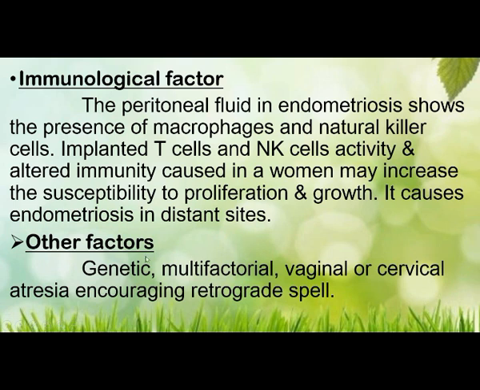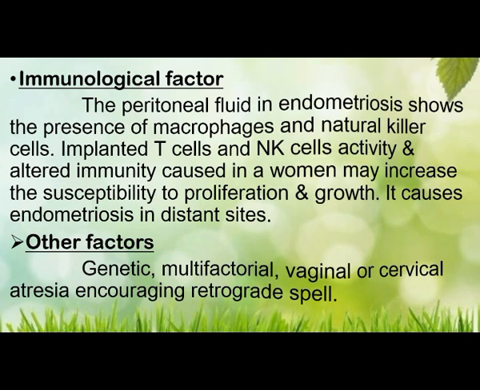Next are the other factors, that is genetic factors, multifactorial, vaginal and cervical atresia. If there is vaginal and cervical atresia, what will happen? Menstrual flow will not go outside, so it may go for retrograde menstruation. The menstrual flow goes through the tubes, encouraging retrograde flow. So that causes endometriosis. So just now we saw the pathogenesis: retrograde menstruation, coelomic metaplasia, direct implantation, lymphatic theory, immunological factor and other factors.